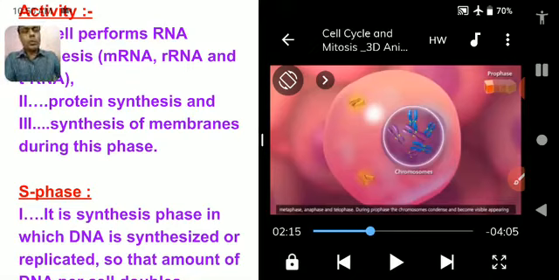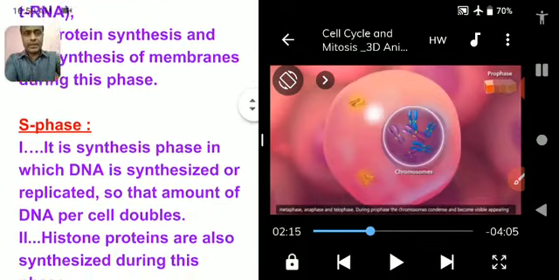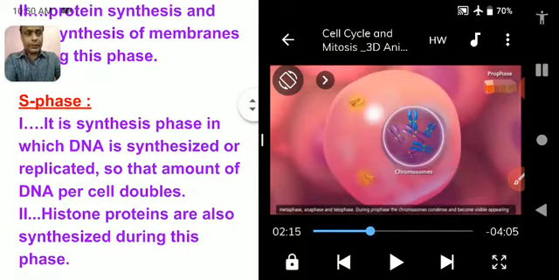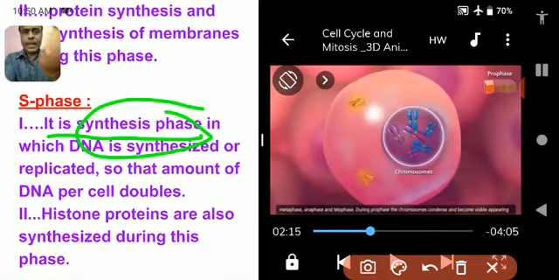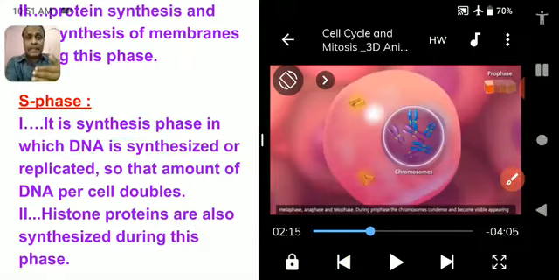Now what activity takes place during S phase? It is also called the synthesis phase. S for synthesis. So as usual, synthesis means DNA synthesis, protein synthesis. So in this phase, DNA makes its own copy, means DNA replication takes place.